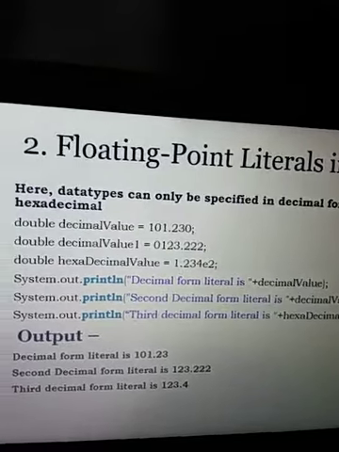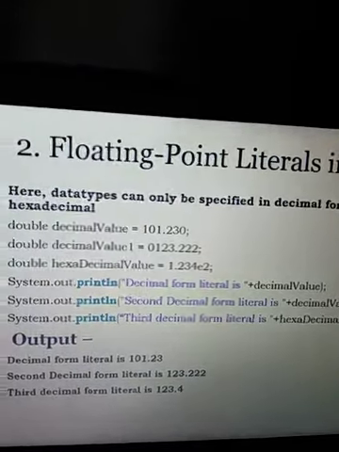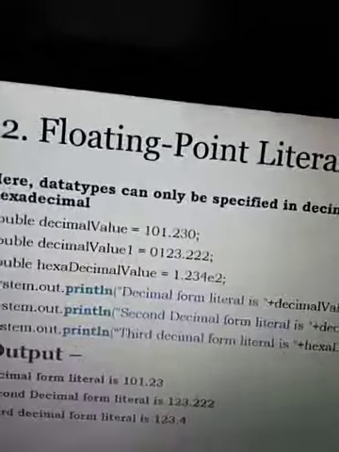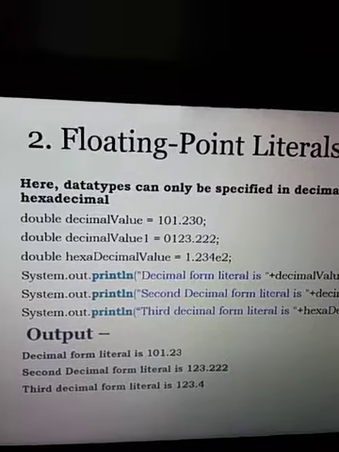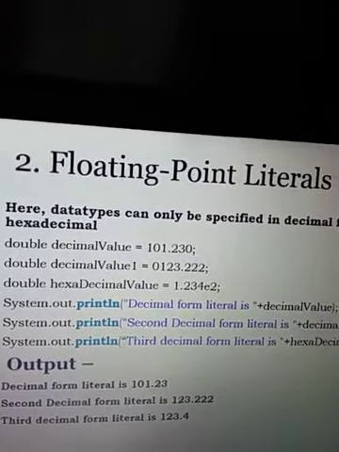For example, 101.230, at the time of display, the rightmost 0 is truncated since it does not have any value. Similarly, for a double value, the preceding 0 also does not have any value, so it might be omitted. In .222, all three positions are displayed in the output.